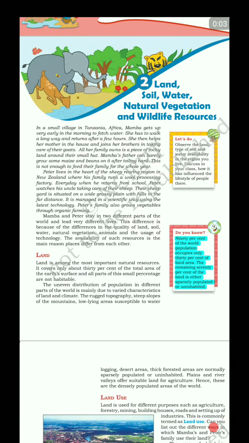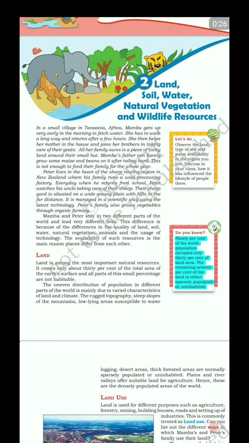Hello guys, so this is chapter number 2. This chapter deals with the resources as it is written in the top of the chapter topic, that is land, soil, water, vegetation and wildlife resources, right? Now let's start with the land.